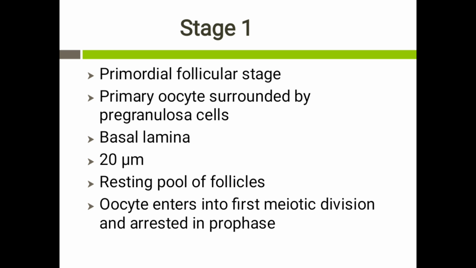A basal lamina is formed outside the spindle cells. The size of the oocyte present within the primordial follicle is around 20 micrometers, and these follicles form the resting pool of follicles in the ovary, but they mostly degenerate from fetal life to the menopause. Now this oocyte enters into the first meiotic division, and the division is arrested in the prophase.